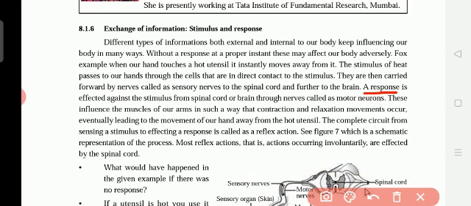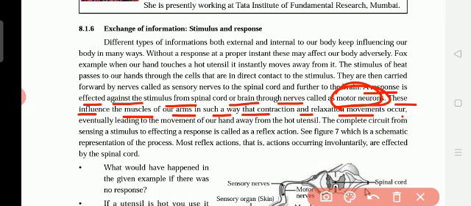Now we respond to that hot touch by what? Through the motor neurons. These influence the muscles of our arms in such a way that contraction and relaxation movement occur. Contraction and relaxation, you know?